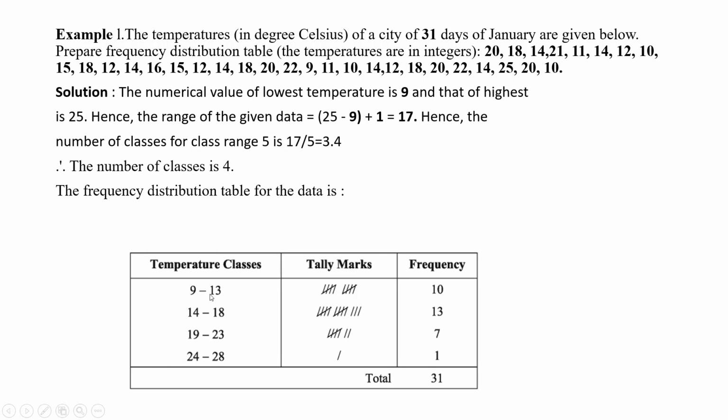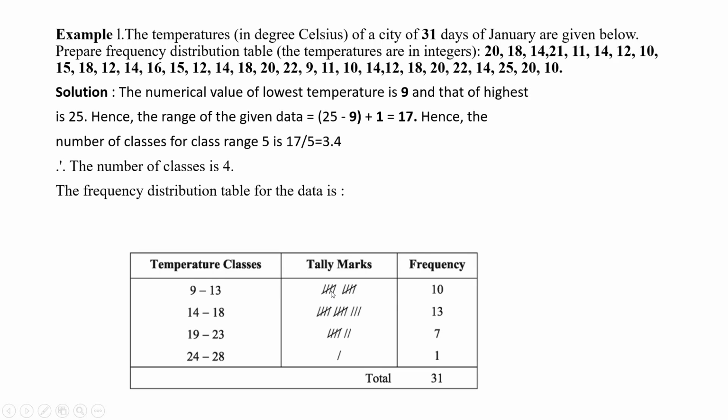9 to 13. Our frequency is 10. You can count here 9 to 13, that is 11, 12, 10, 12, another 12, 9, 11, 10, 12 and 10. So these are total 10.